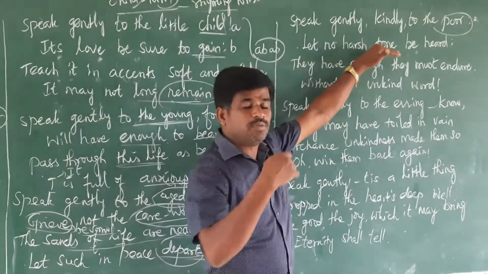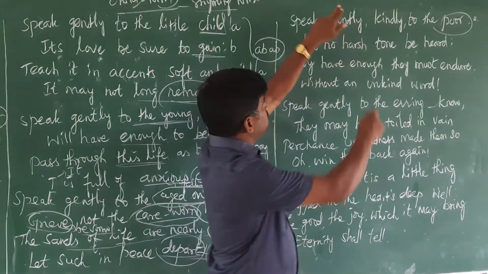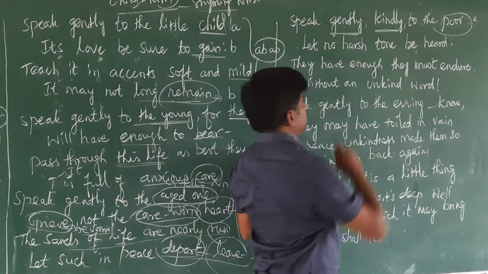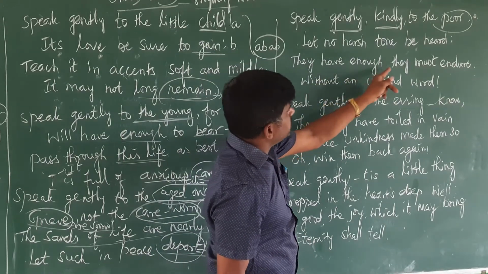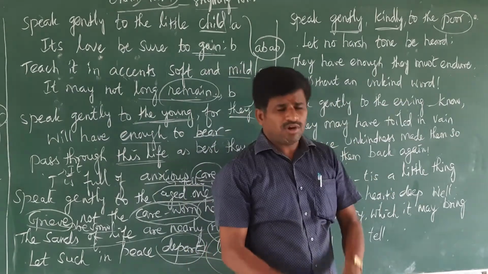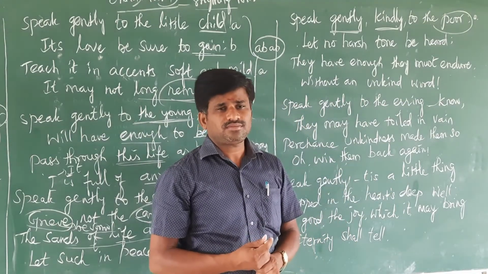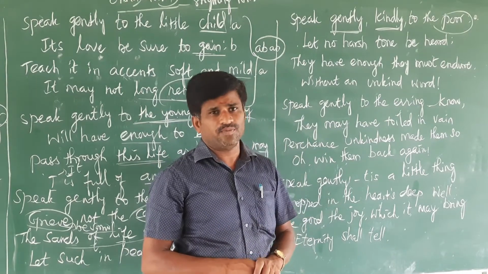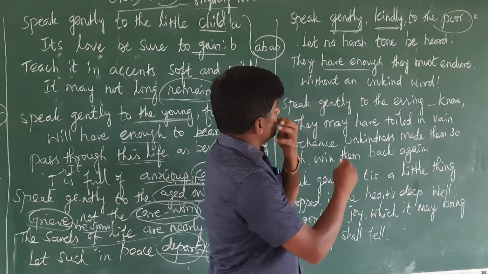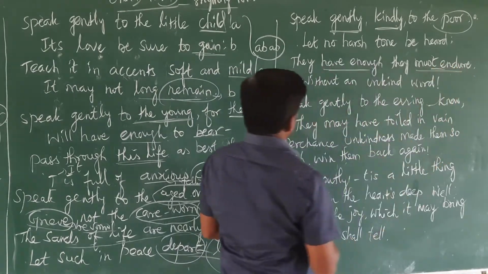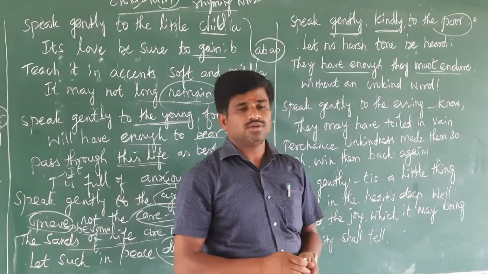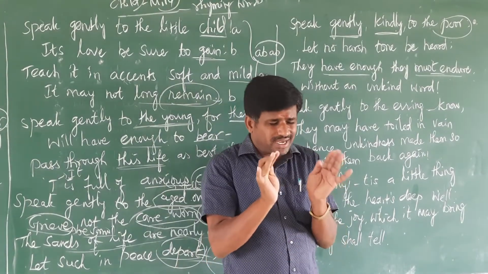When we are speaking to the poor people, our words should be in a very gentle and kind manner. "They have enough, they must endure." They also want to live in this world. For that, they were created, and they must endure. So we should not use any unkind word to the poor people. We should use very kind words.